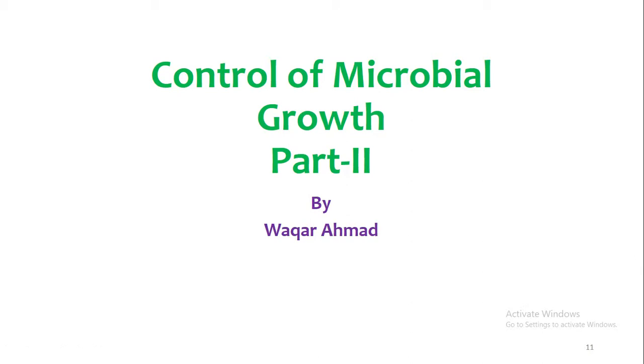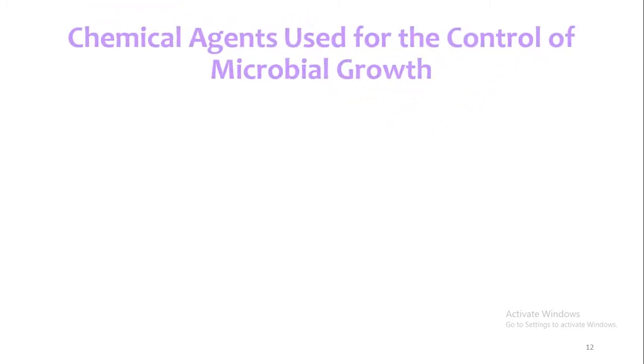This is our second lecture video in which we discuss the control of microorganisms, the control of microbial growth. It's our second part. In our previous lecture video, we already discussed why the control of microorganisms is essential, and we also discussed the physical agents, that is, different physical agents, for example, heat, filtration, ultraviolet rays, UV rays, etc., for the control of microorganisms.